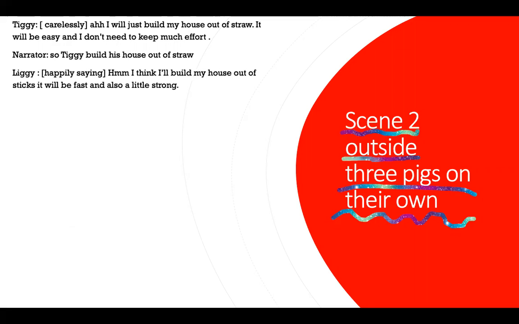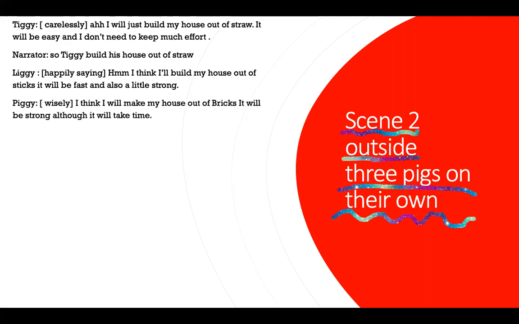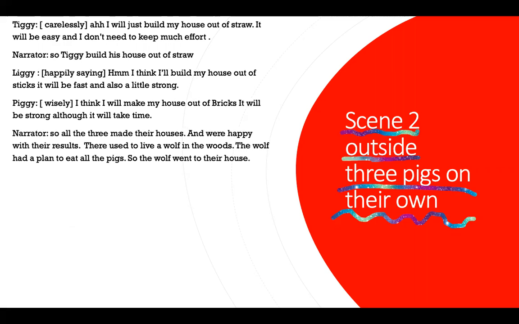Liggy: (Happily) I think I'll build my house out of sticks. It will be fast and also a little strong. Piggy: (Wisely) I think I'll make my house out of bricks, although it will take a while. Narrator: So all the 3 made their houses and were happy with their results.